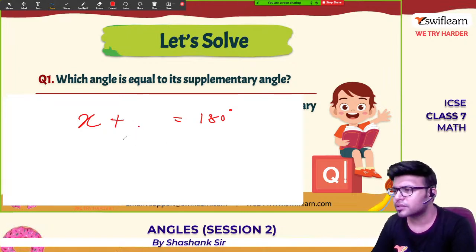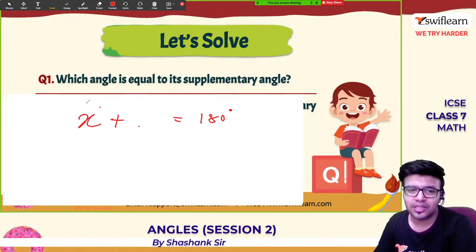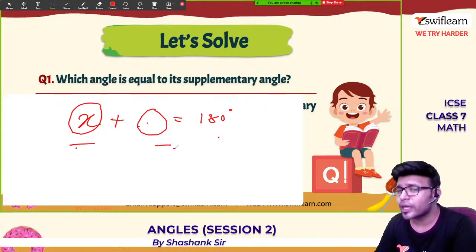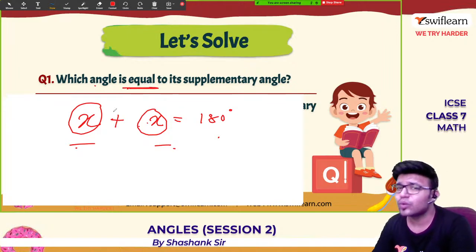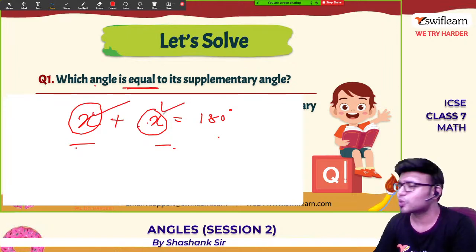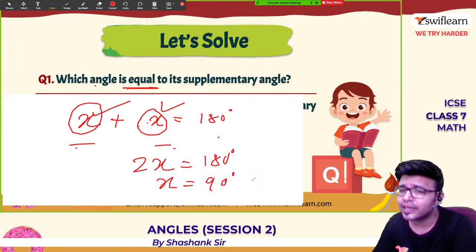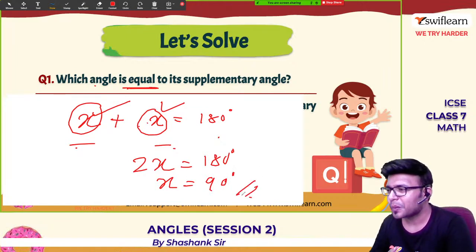This and this when added should give 180, and they should be equal. Since both are equal, it will be x itself. If I take this as x, this is also x. x plus x is 2x, 2x is 180, x is equal to 90 degrees. Okay, so this is how we solve it.